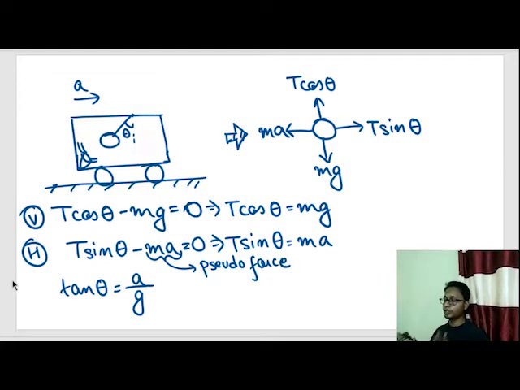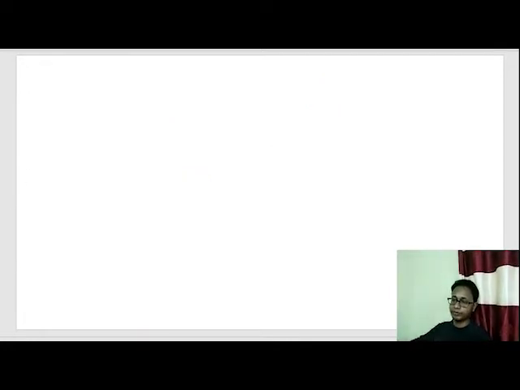That means, in short, whenever the observer is in a frame and the frame is accelerating, we always introduce a pseudo force, and the pseudo force acts in the direction opposite to the acceleration of the frame. The magnitude of the pseudo force is the mass of the body which you are observing times the acceleration of the frame in the opposite direction. So this was the concept of pseudo force.